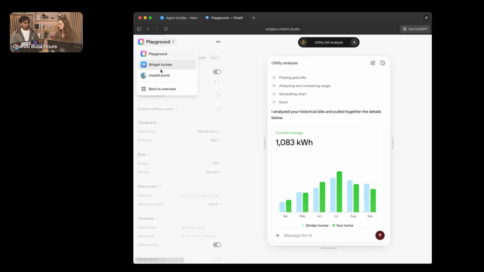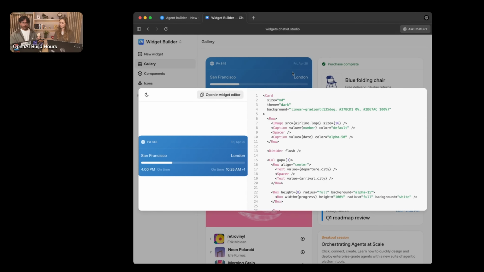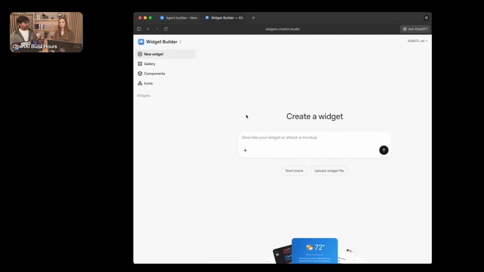Totally. Yeah, let's take a look at a few of what those widgets could be. So we've released a gallery where you can take a peek at some of the ones that we think are really cool. You can also click into these and see what the code is to actually build these. But what I think is really cool is being able to generate these through natural language. Like, for example, if I wanted to mock up an email component or widget that contains some specific brand guidelines or formatting that really appealed to my brand, I'm totally able to do that via natural language.